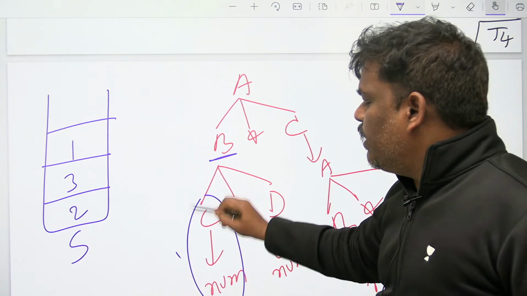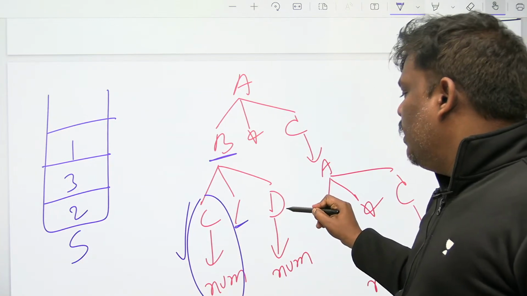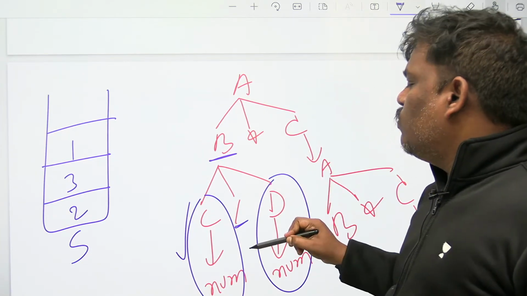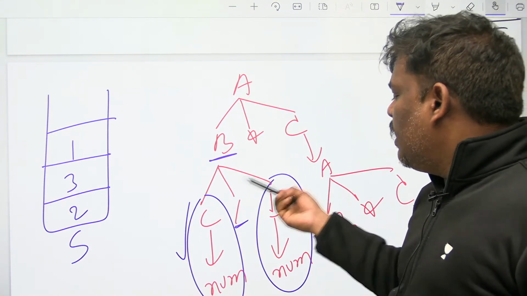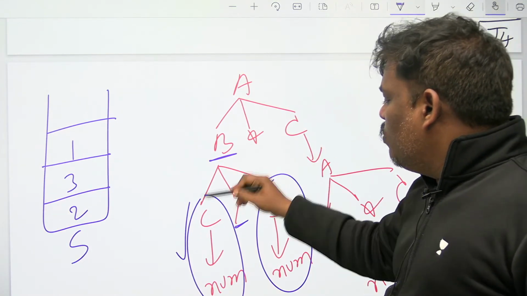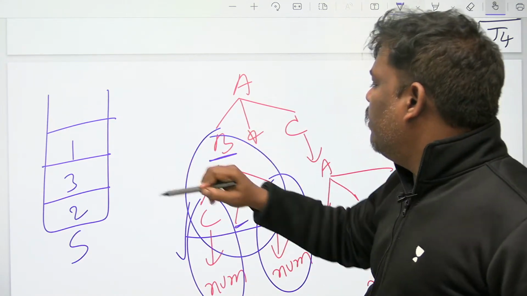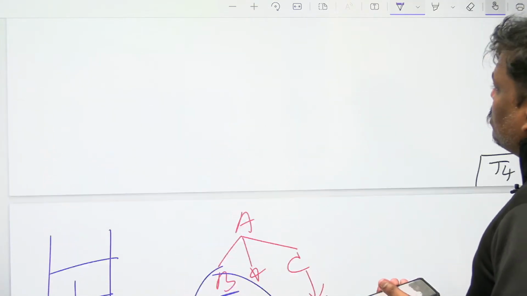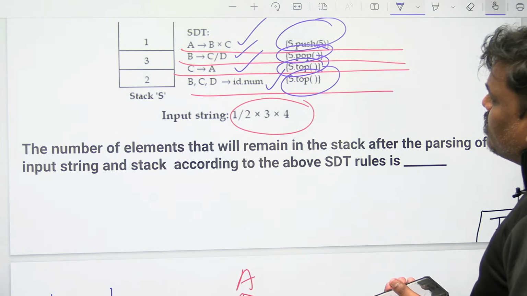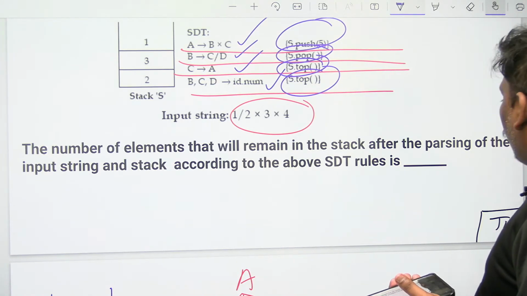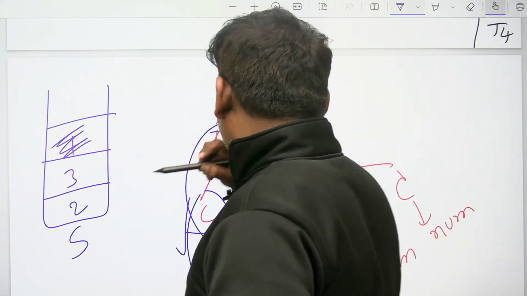So this is completed. C divide D, C is over, divide is over. Now come to D. D goes to num. Here also the semantic action is S dot top. Again 1, no use. So B goes to C divide D is completed. What is the semantic action? B goes to C divide D, semantic action S dot pop. At this place pop, then he is gone.